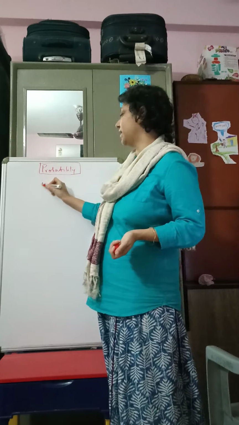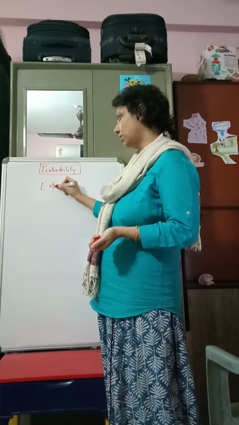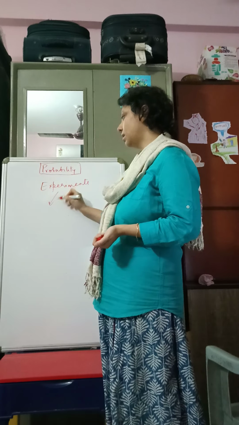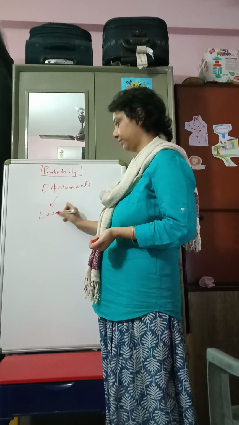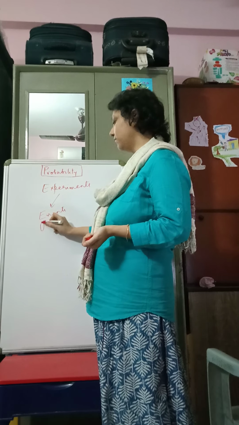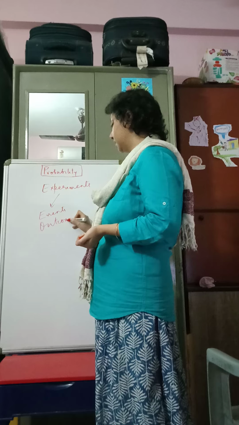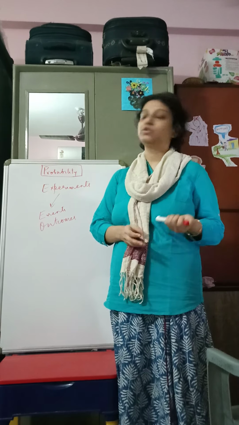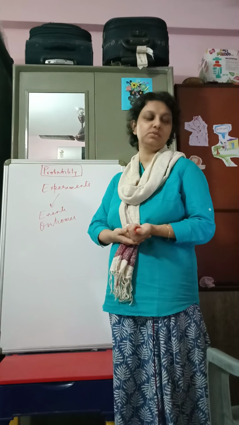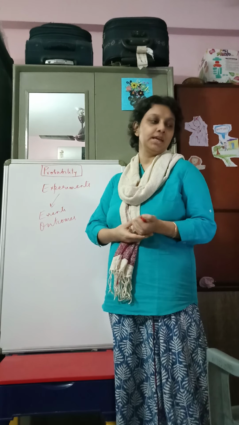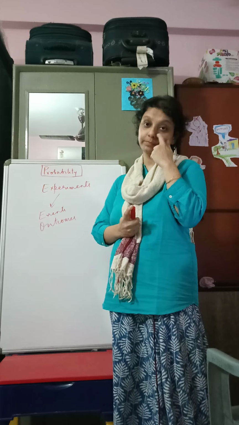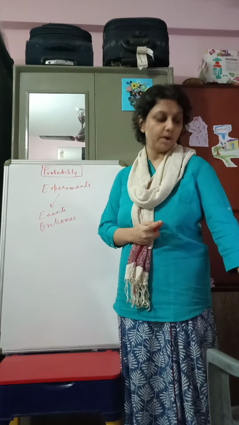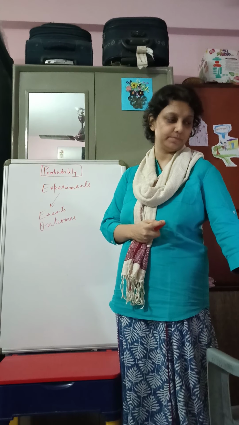So then we talked of an experiment. We talked of its outcomes and its events. And then we also talked about certain types of events. We talked about complementary events, mutually exclusive events, independent events, and then we also talked about the addition rule and the multiplication rule of probability, which I will discuss in a moment.